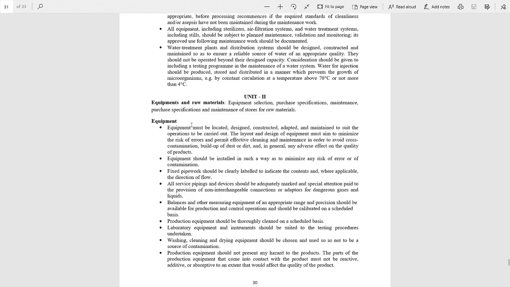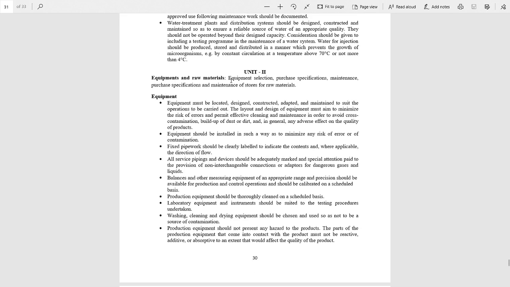Now this is our next topic, equipment and raw material. In this we will study how selection of equipment is done, what are the criteria for their purchase and how they can be maintained, and also further we will discuss what types of raw materials are used in the premises or any production plant and how they are handled. So first is equipment.